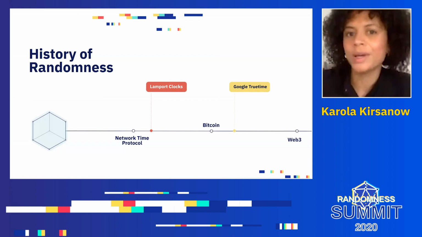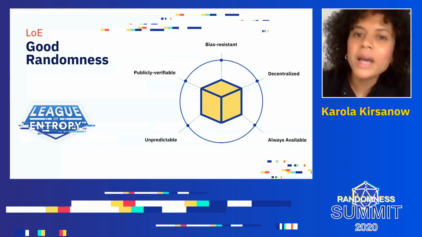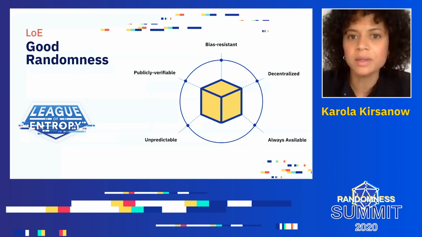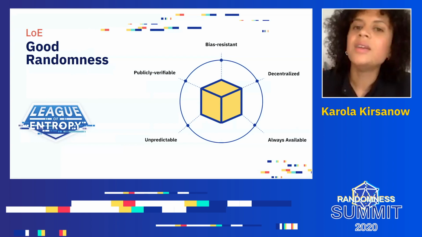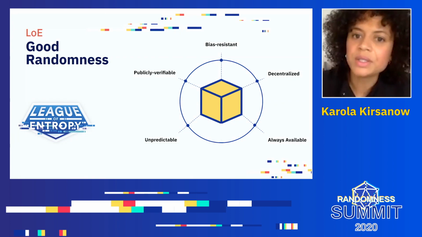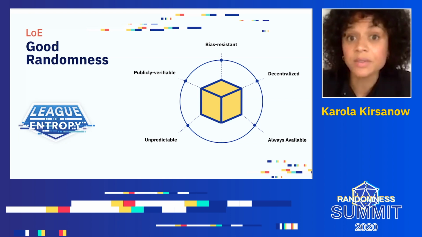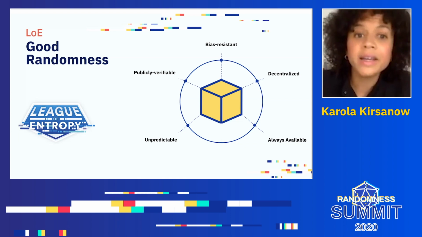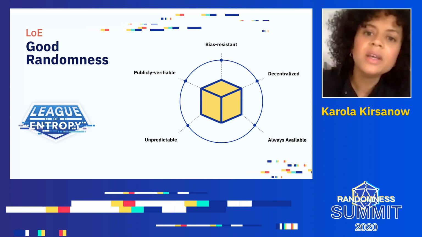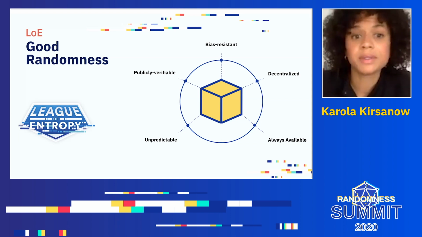Now let's talk about good randomness. The Randomness Summit is part of a celebration of the launch of drand version 1.0, the internet's first production-grade, publicly verifiable randomness beacon by the League of Entropy. drand was developed as a response to the question, can we make fetching randomness as simple as fetching time from NTP servers? drand is decentralized. Its output is produced by a diverse and active network of independent parties, the League of Entropy, who are committed to publicly generating good randomness.